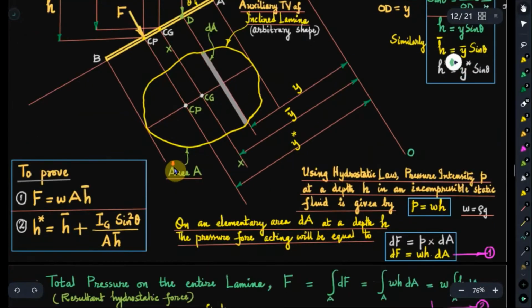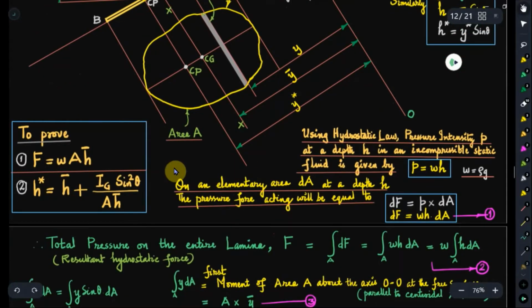Now the procedure is exactly the same as in the case of vertically immersed lamina, but as and when required we will introduce the inclination theta, that's all. The main logic is the same. Using hydrostatic law, the pressure intensity P at a depth of h below the free surface is P equal to wh, where w is equal to rho into g, that is the weight density.